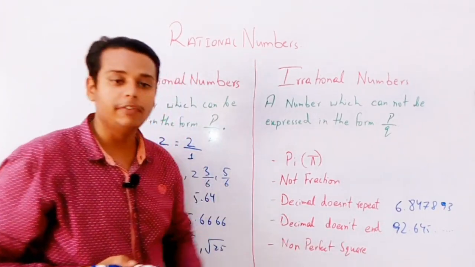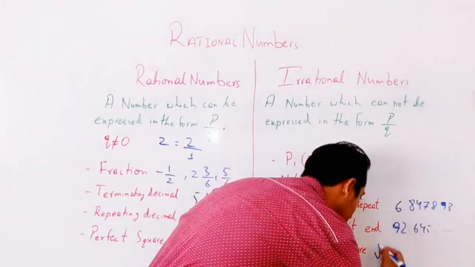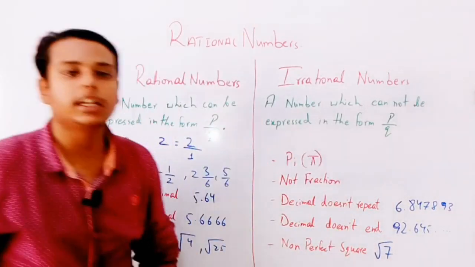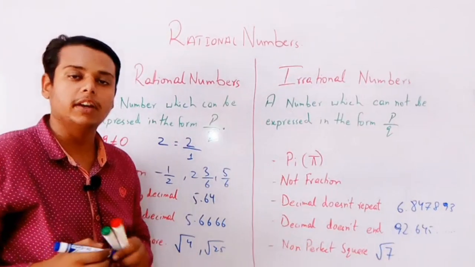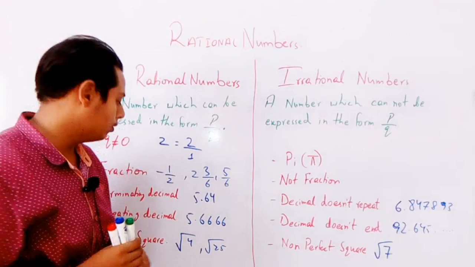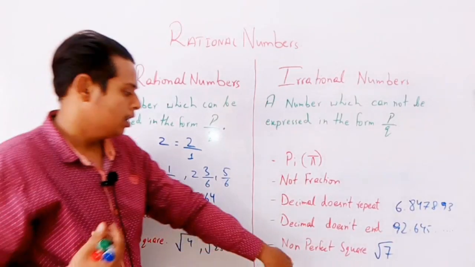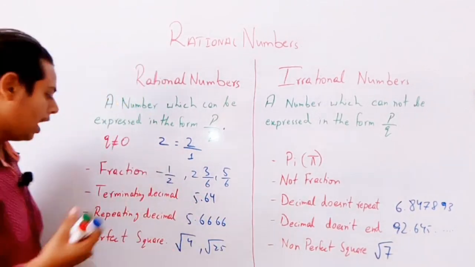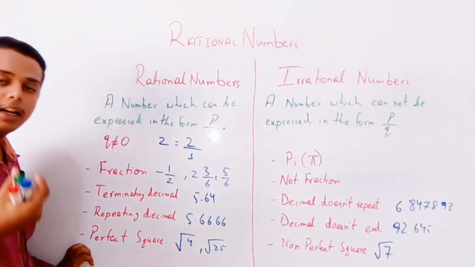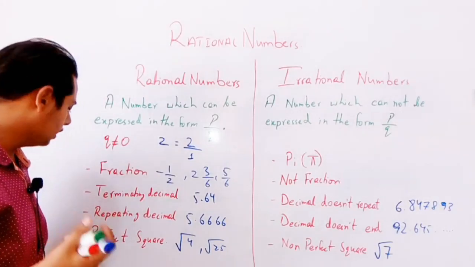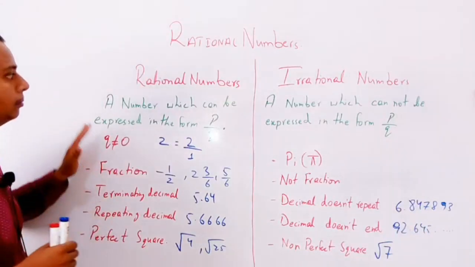And the non-perfect square means √7, which does not give a perfect number after taking the root. जिसके अंदर रूट निकालने के बाद अगर सही perfect number नहीं आता, that is called the non-perfect square. And when we get the exact number, that is called the perfect square.